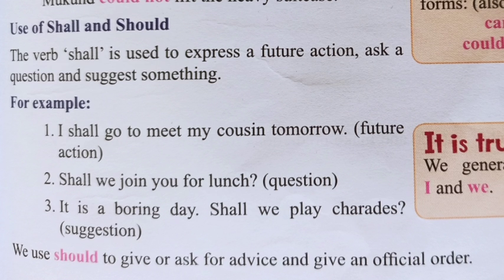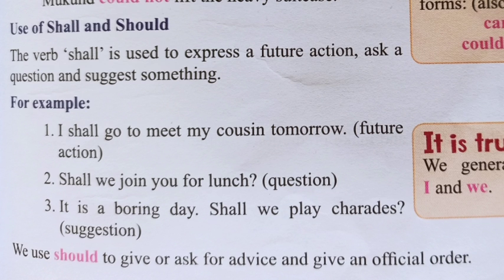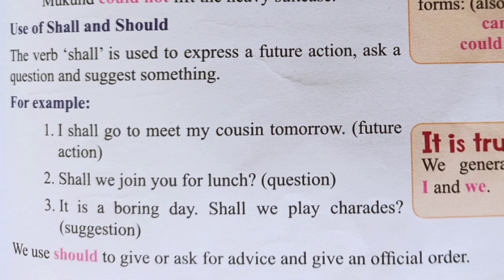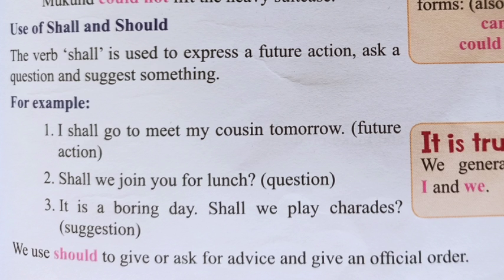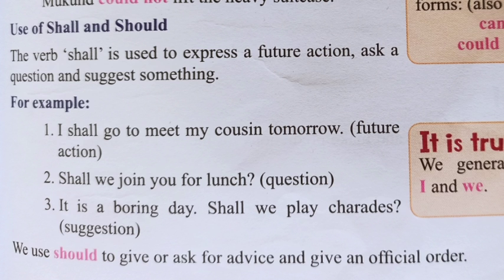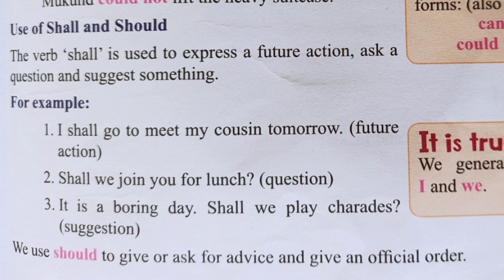Let's see the examples and understand these things. For example, I shall go to meet my cousin tomorrow, which is showing a future action which is going to happen in future, right? The second point is, shall we join you for lunch? which is a kind of question, and again that person is asking a question or somewhat taking a kind of permission. It's a boring day. Shall we play charades? As it is telling about a boring day, it's talking about a suggestion. It's asking for a suggestion: shall we go for the charades?